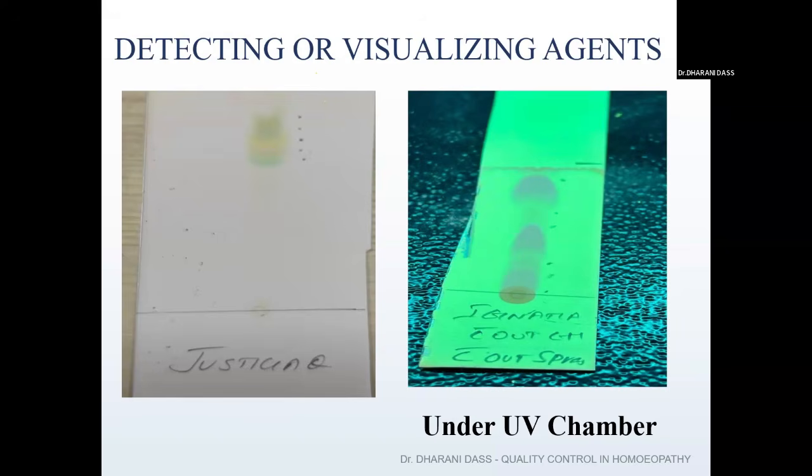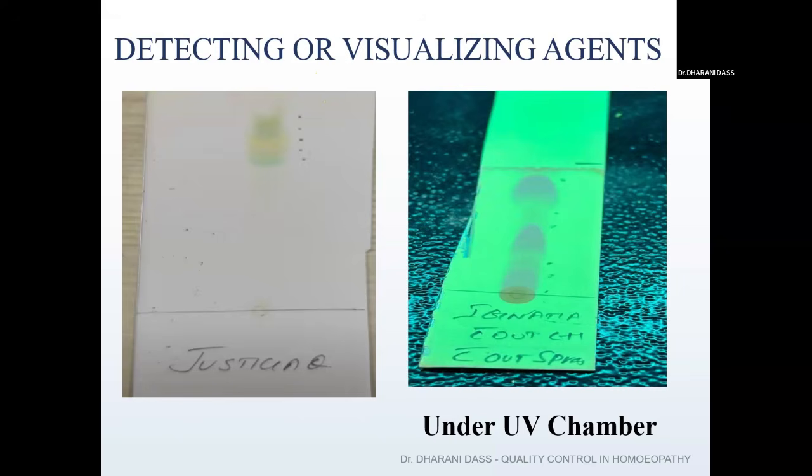So how do you tell our mother tincture is of good quality or not? By running the TLC in our HPI for each finished product of a mother tincture. Like some parameters I've shown in the starting slide, right? Like alcohol content, total solids, different pH, weight per ml. In that, one of the parameters they mention is for TLC, what are all the solvents to be used, and what are all the detecting agents. That means what spraying agent, or whether it has to be seen under UV, that will be mentioned, and below that the RF value will be given.